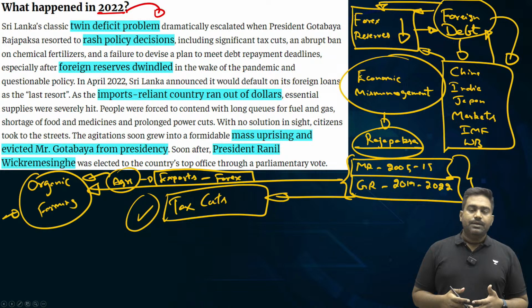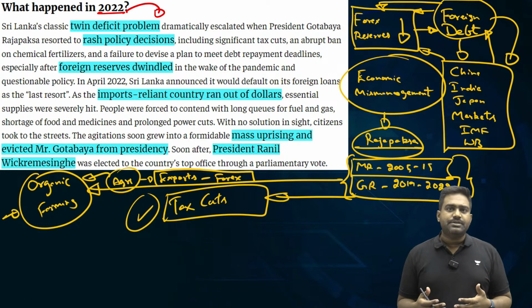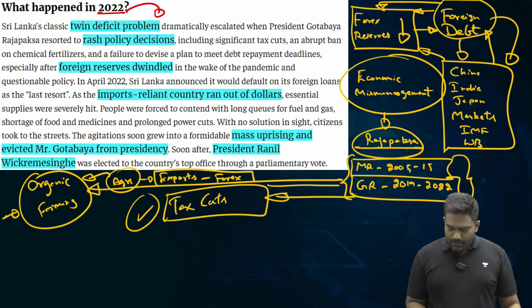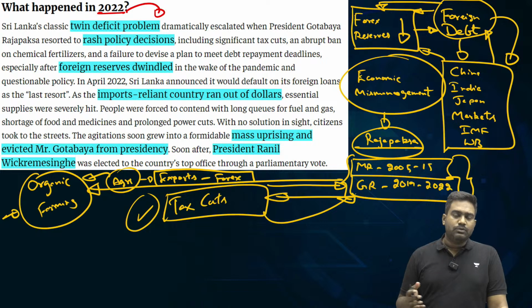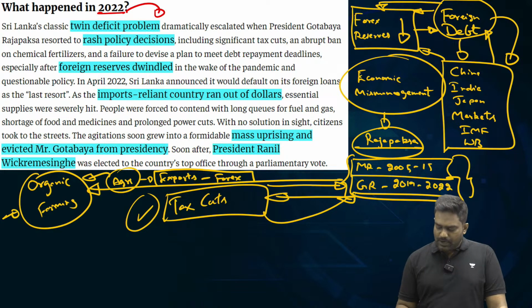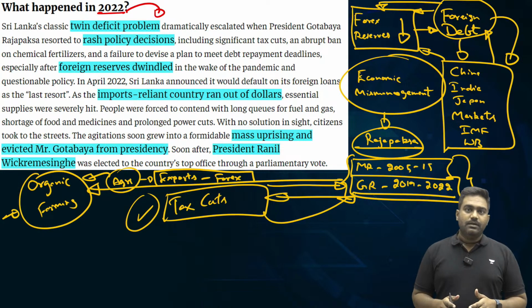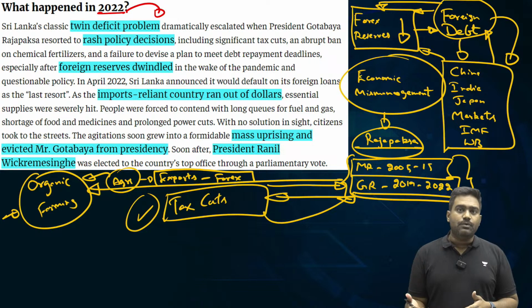elections. They had announced massive tax cuts as a populist scheme when they were trying to contest the 2019 elections. They were trying to create a vote bank through these populist measures, and that is primarily how Gotabaya Rajapaksa came to power in 2019. These tax cuts were unsustainable. It significantly affected the revenue that was being generated for the Sri Lankan government.